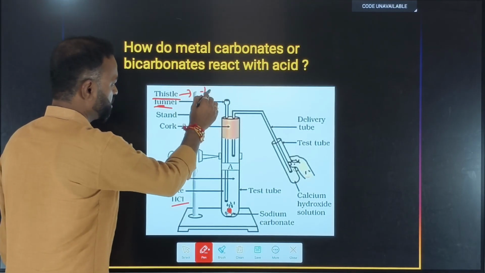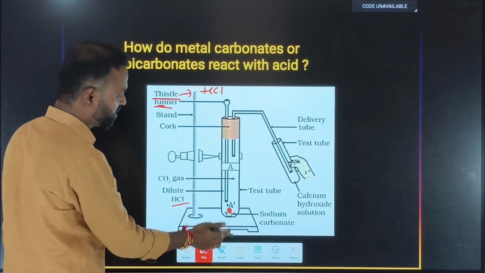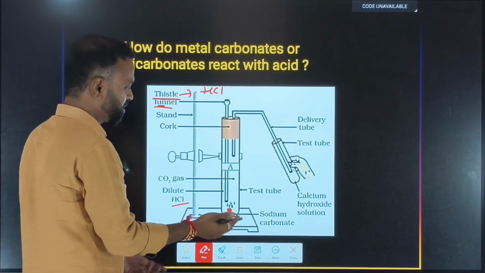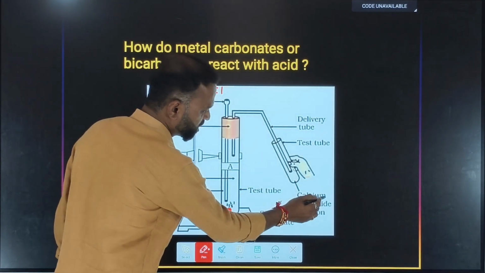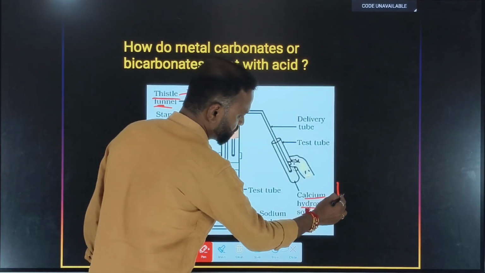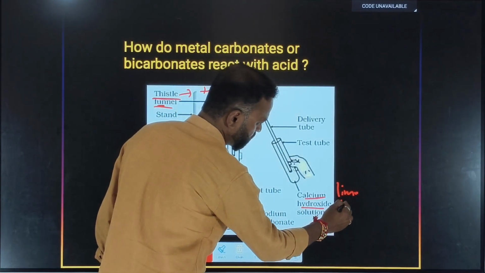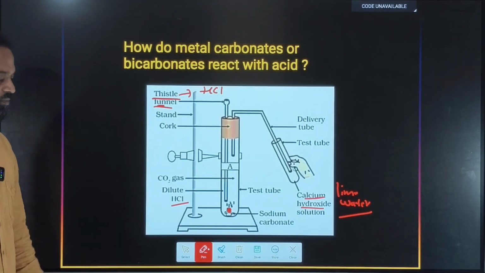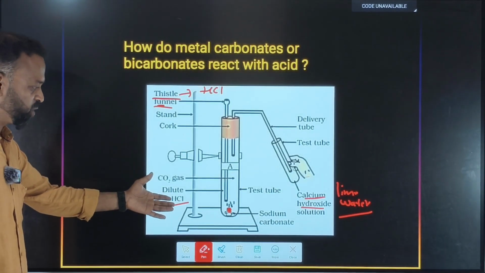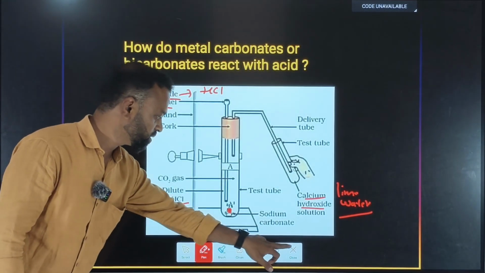What should we add? We should put the HCl. Then it will liberate the gas. Which gas will it liberate? Carbon dioxide. That is collected with the delivery tube and passed into the calcium hydroxide, the so-called lime water. This is what we discussed earlier, and this is the setup for that particular experiment. We'll do this also.